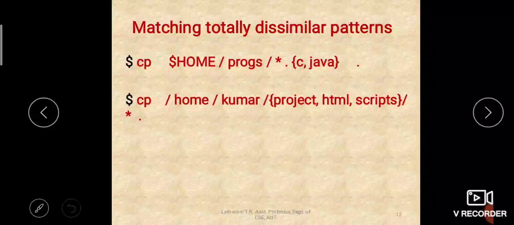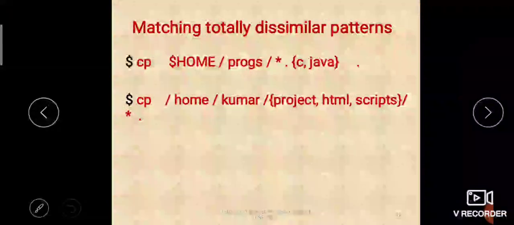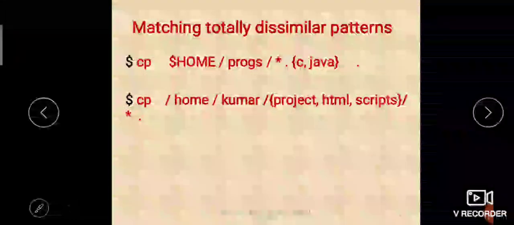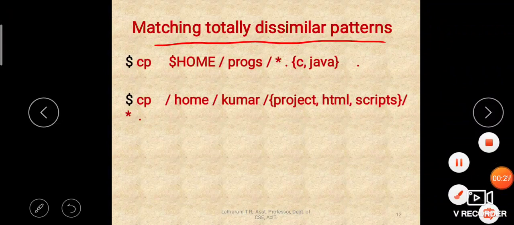In the previous class we have studied about the shell, its interpretive cycle and wildcards. Wildcards like star, question mark and the character class. Today we will see another wildcard which is used to match totally dissimilar patterns.